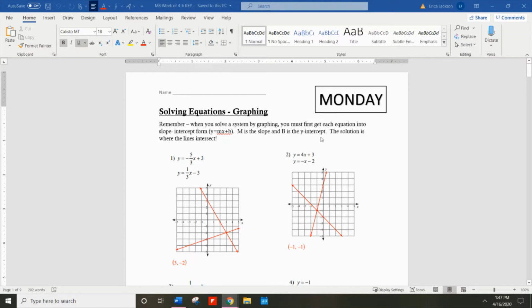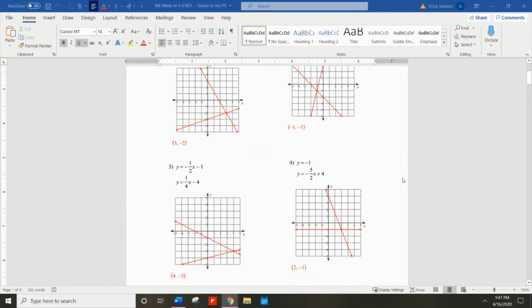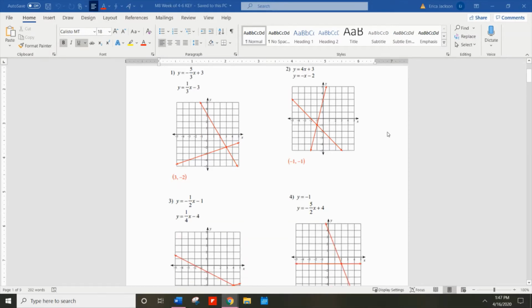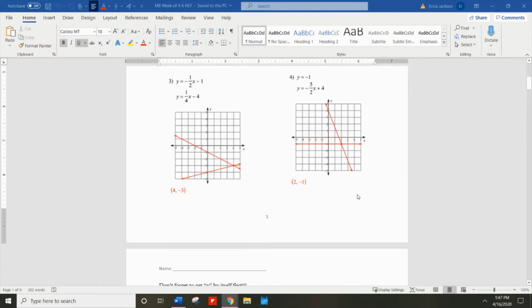Okay, so taking a look at our Monday's work, you can see that this is all checking your answers from the week of April 6th. So the first page from that week was solving by graphing. Remember, you have to get the y values by themselves, and then you can graph them, finding the y-intercept, and then graphing the slope. Remember, slope is rise over run. The solution to a system of equations is the coordinate where they intersect.